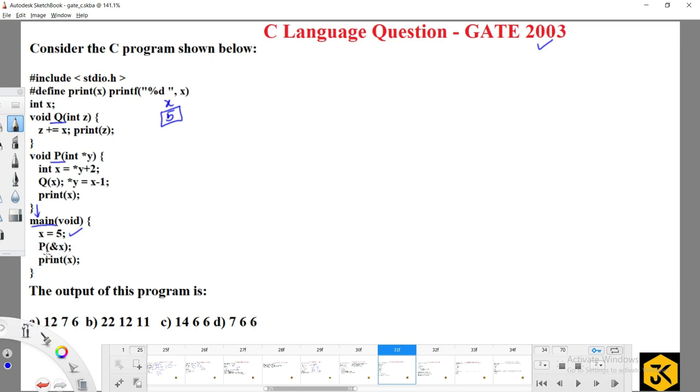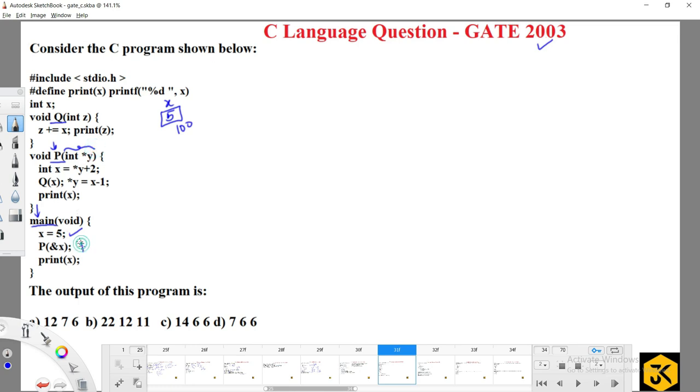And immediately I am going to call a function called p of address of x. Assume that this address is 100. My control will go to the function p, which is accepting a pointer.